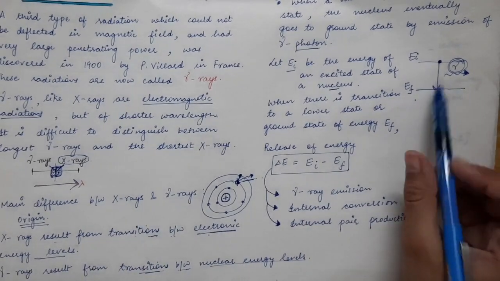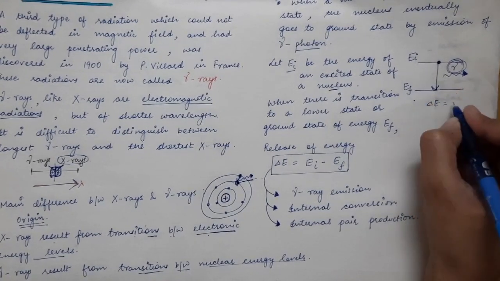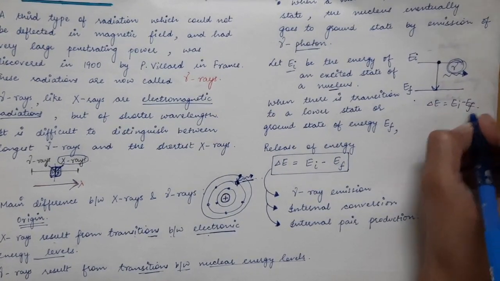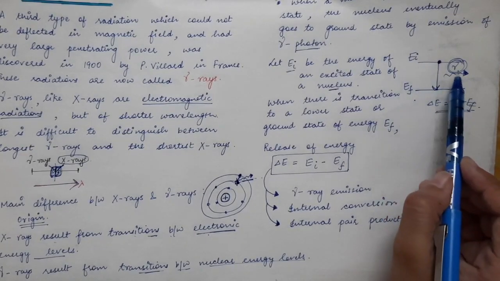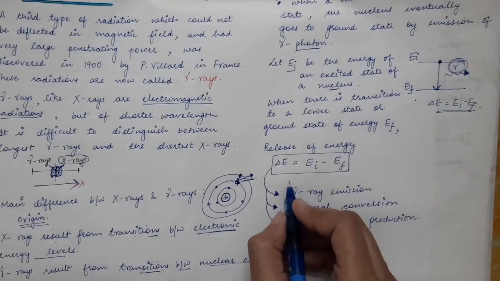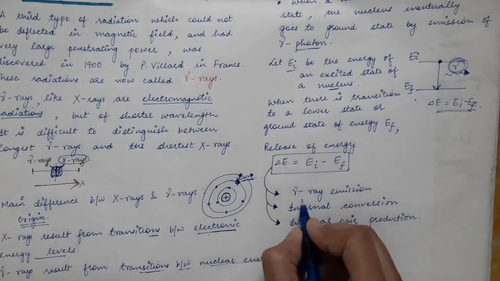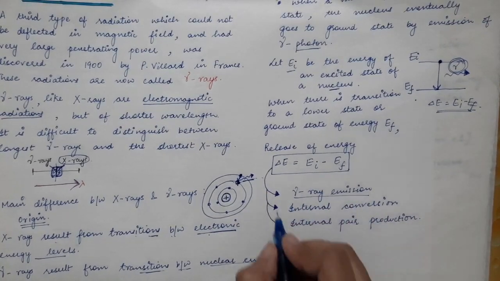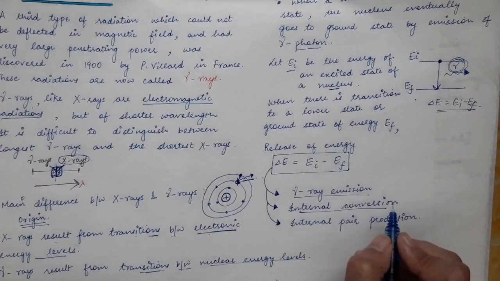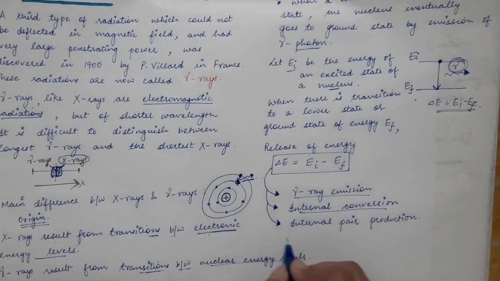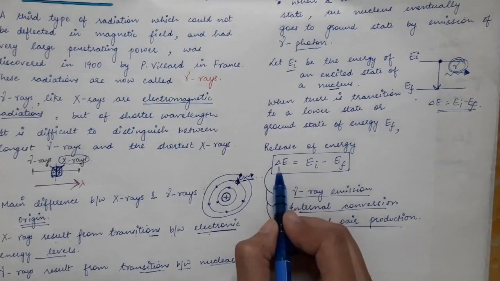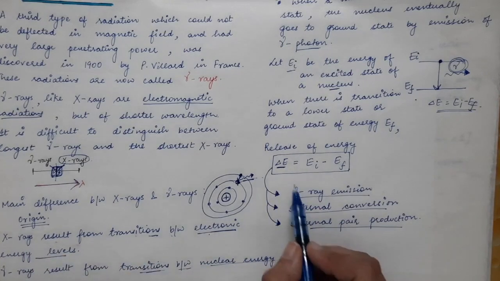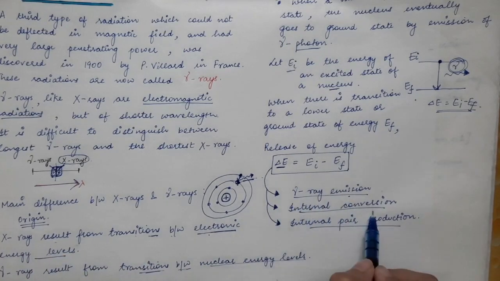Now this energy delta E, the difference in energy of the two levels, which is EI minus EF, can be released in the form of gamma rays. So the first way in which this energy can be released is gamma ray emission. The second one is internal conversion, and we will see what internal conversion is. The last one is internal pair production. So there are three ways in which this difference in energy can be released: first is gamma ray emission, second is internal conversion, and third is internal pair production.